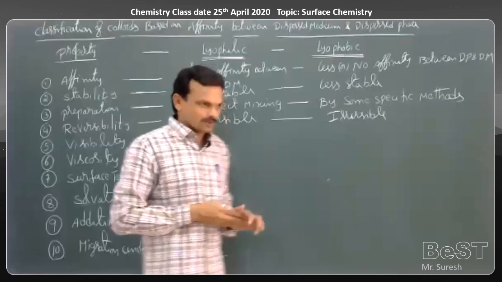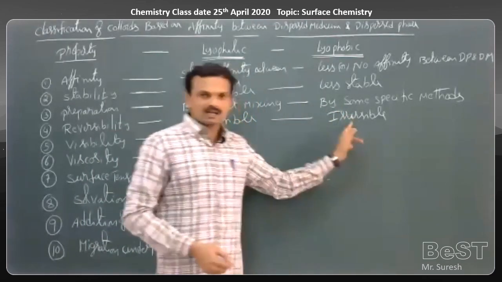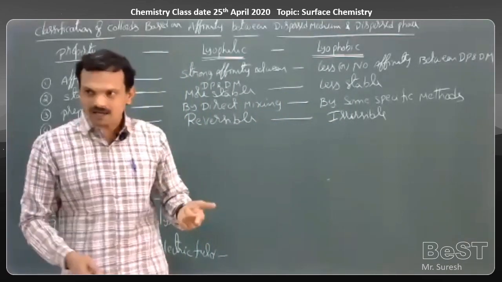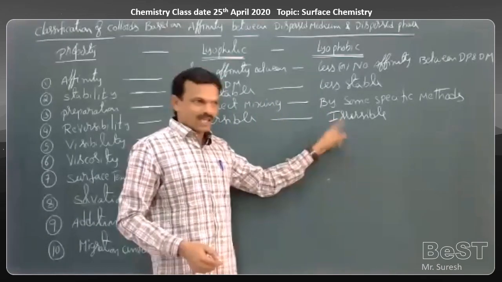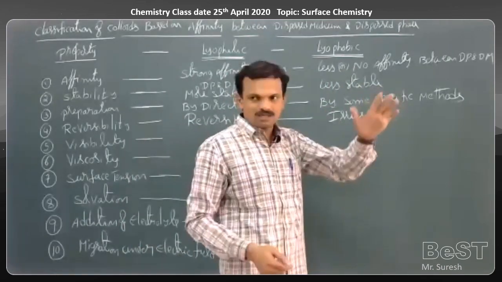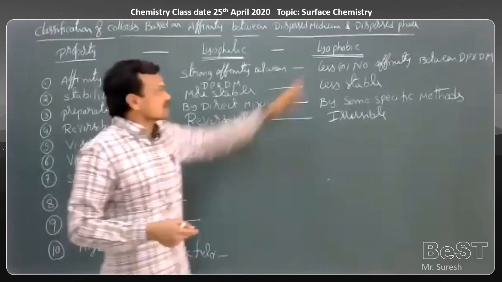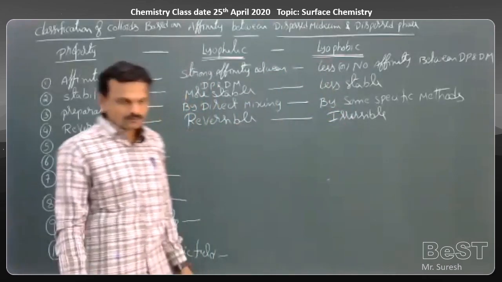Again, by adding the liquid fat to the milk, can you get back the original milk as it is? Not possible. That means in this case, once you separate the dispersed phase and dispersion medium, we cannot get back the original colloid by direct mixing. Again, we can get it back by some specific methods, that is possible. But by direct mixing, we cannot get back the original colloidal solution. That's why these are irreversible in nature.